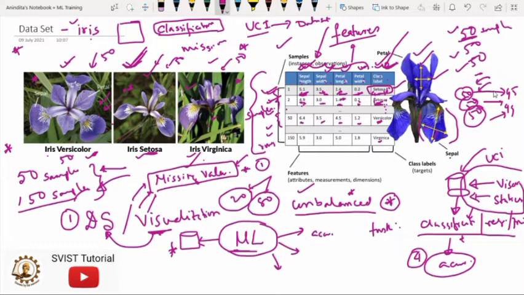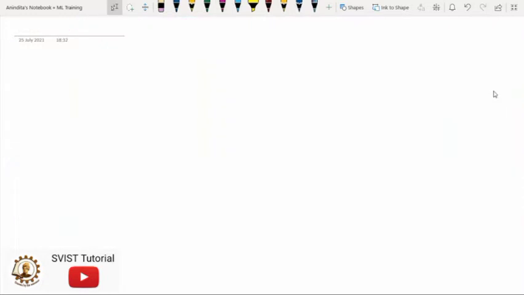So I'm going to the next part, which is another important part, because this is our first session. We have to understand a lot more, because we are going to use Python. While using Python, we have to use some specific packages and perform some specific activities, because they are very basic activities for any machine learning work. So the first thing, whenever we deploy any machine learning model, we have to import some of the libraries.